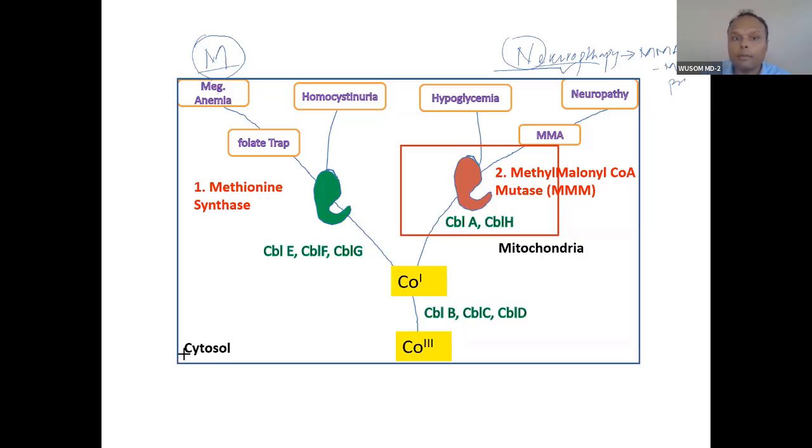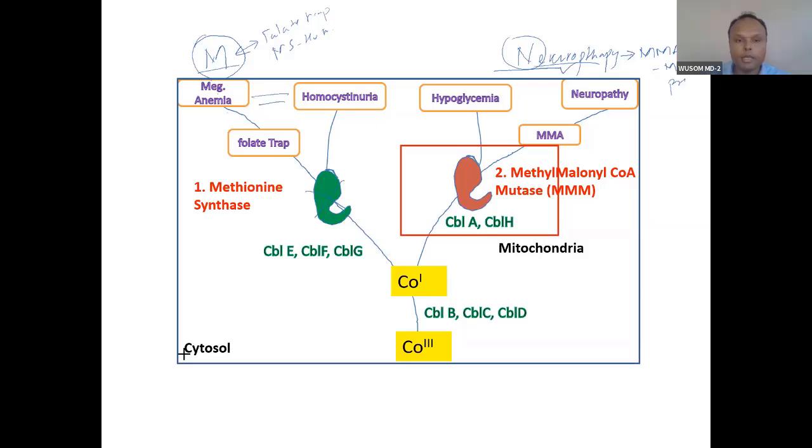Okay. Neuropathy is related to hypoglycemia. And then megaloblastic anemia. If you remember megaloblastic anemia, you easily remember the folate trap, because the reason for megaloblastic is the folate trap. And then, okay, folate trap, MS, and then homocystinuria. So megaloblastic anemia is related to homocystinuria. You can remember neuropathy, only neuropathy. Only neuropathy, while megaloblastic has these 2: homocystinuria plus megaloblastic anemia.